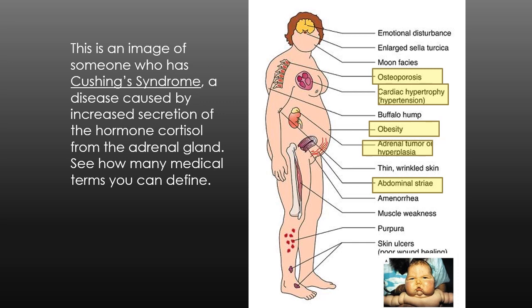Because of the rapid weight gain, the skin is stretching. Amenorrhea, lack of menstrual flow. There's muscle weakness. I did not highlight that. Myasthenia is the medical term for that, if you remember from the muscular system chapter. Purpura, purple. And then finally, we have the skin ulcers. To top it all, there's also depression in Cushing syndrome. Now, who wouldn't be if you have all these signs and symptoms?